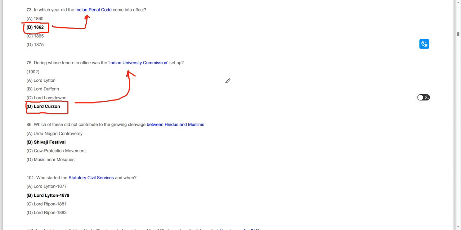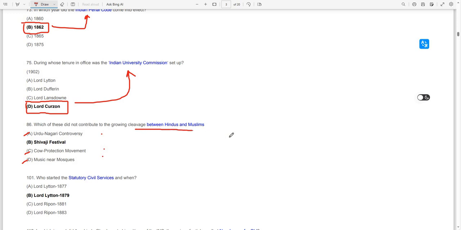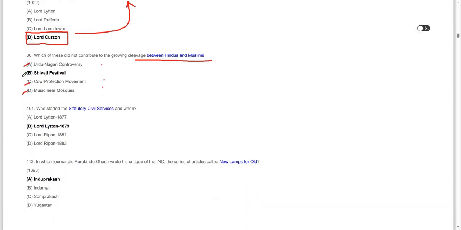Which of the following did not contribute to the growing cleavage between Hindus and Muslims? The Urdu-Nagari controversy is one thing, then comes the cow protection movement, then music near mosques. All of these three have contributed to the communal cleavage between Hindus and Muslims. But the Shivaji festival did not. The Shivaji festival never created a cleavage between the Hindus and Muslims. Moving on to the next question.